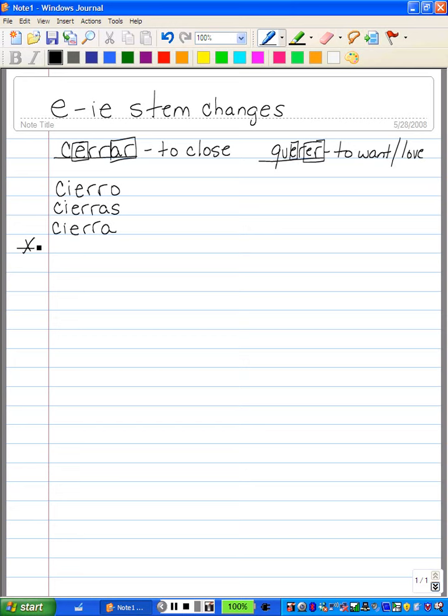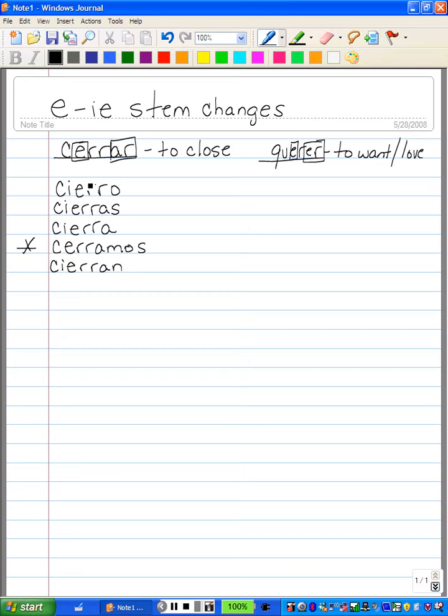In the nosotros form, in the entire stem changing verb list, the nosotros form does not have a stem change. So that verb just goes back to its regular form, cerramos. There's no E to IE. But then cierran for the ellos, ellas, and ustedes goes back to a stem change.